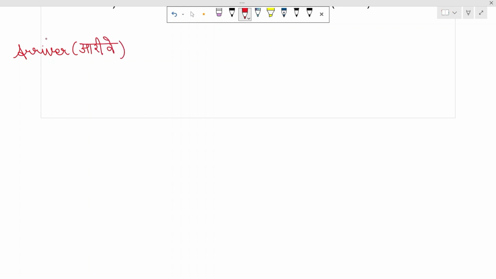The first verb is arriver. This means to arrive. In negation, when we conjugate, ne becomes n' with an apostrophe for a simple reason, because the verb is starting with a vowel.